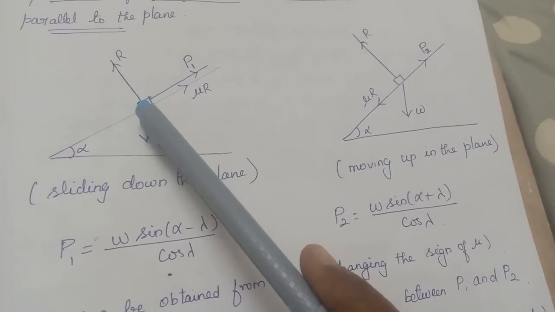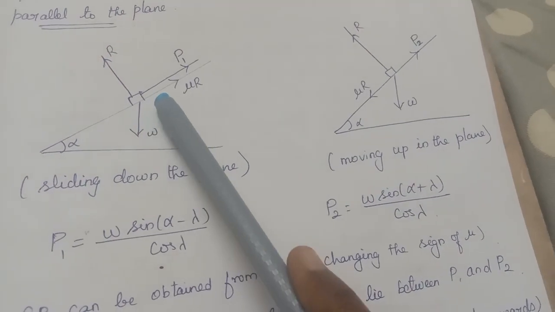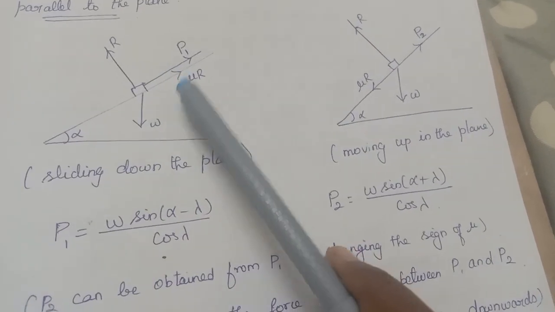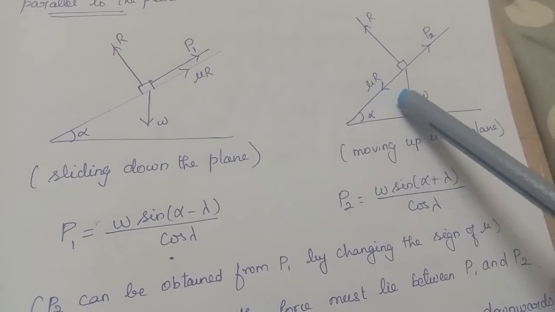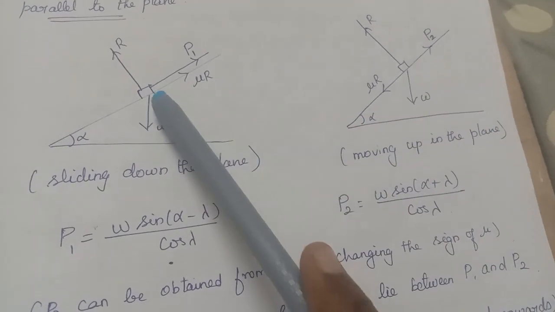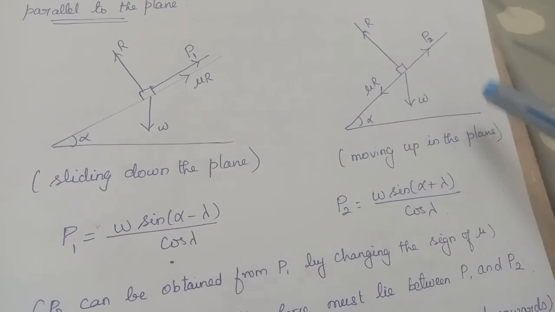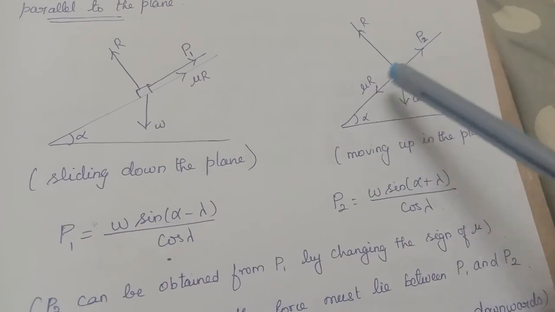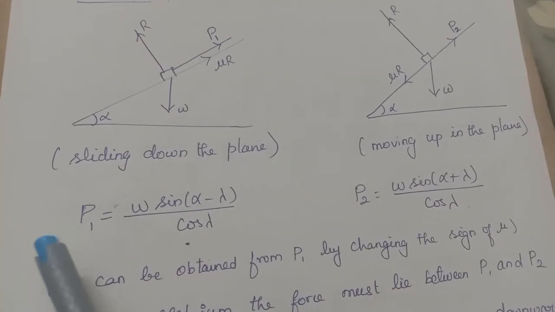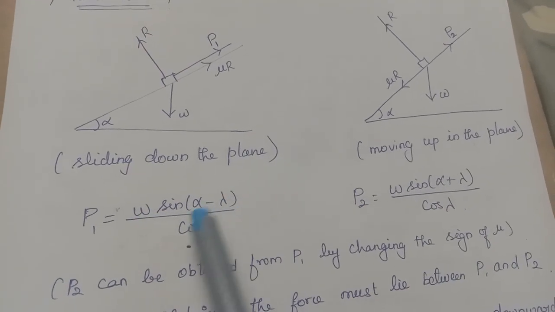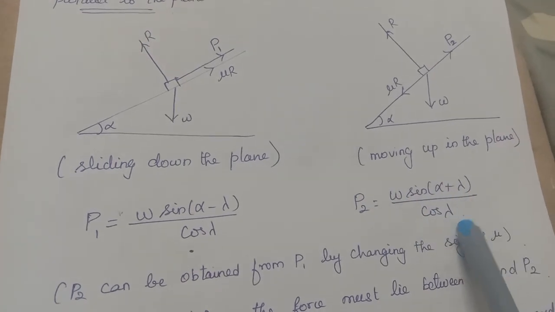If we try to push it downwards, the body is sliding down the plane, so the friction will be upside the plane. When we want to pull it upwards, the friction will be downwards. Can you see the difference? If the body is sliding down the plane, friction will be in the upward direction. If it is moving upwards, the friction will be in the downward direction. In this case, the value of the force is P1 equal to W sin(alpha minus lambda) by cos lambda, and P2 equal to W sin(alpha plus lambda) by cos lambda.